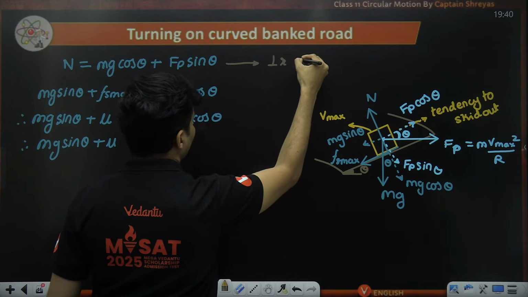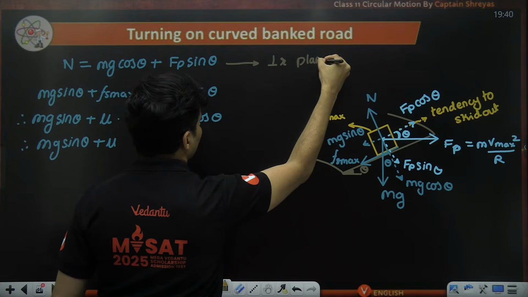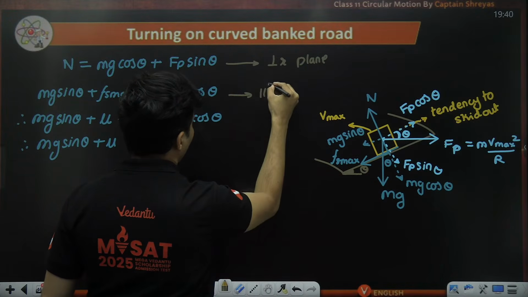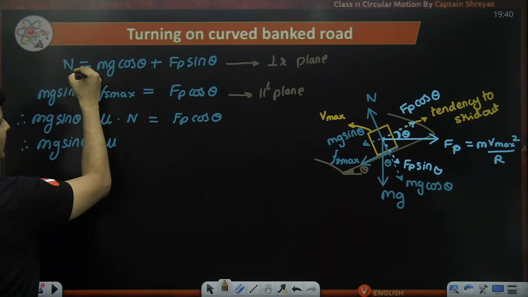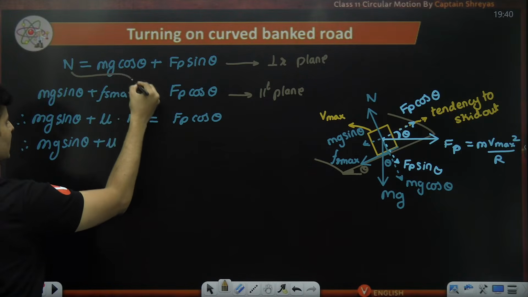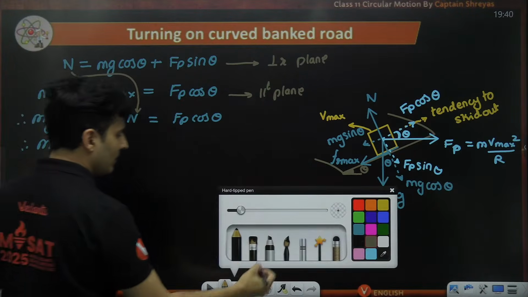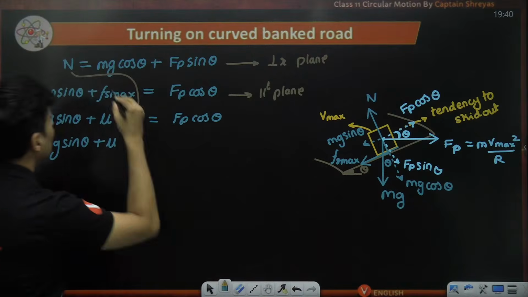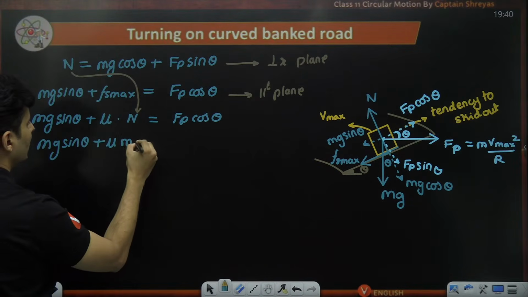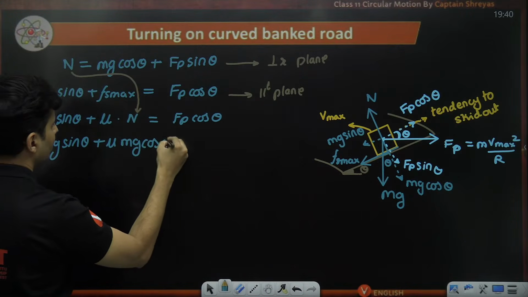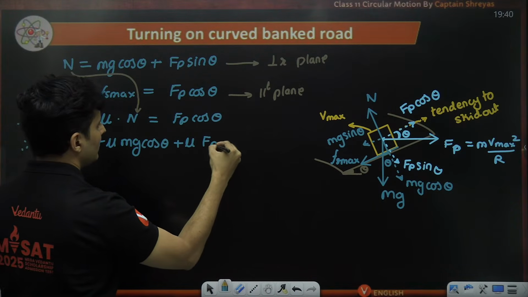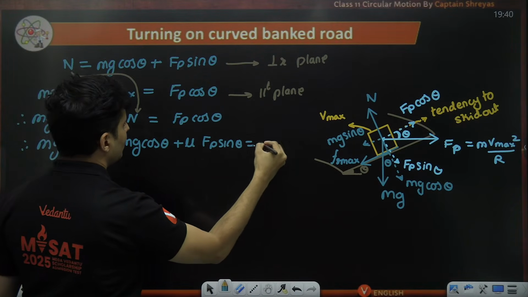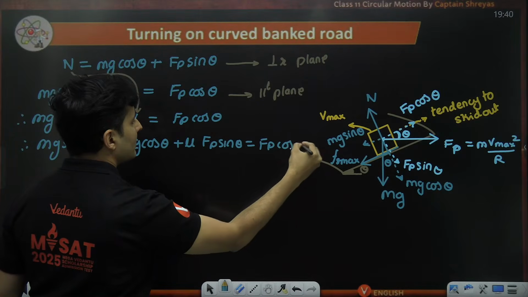This was perpendicular to the plane motion. This was parallel to the plane motion. So take this n and substitute it over here. When you substitute it, you are going to get mu into mg cos theta plus mu into Fp sine theta. This is equal to Fp cos theta.